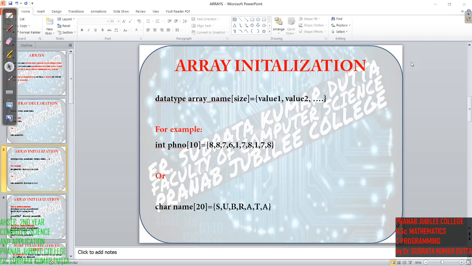Okay, so array initialization means what? Array declaration means I am telling the compiler that I will store some elements in the array with this name, whose data type is this. That means I am booking some memory locations where I will store the values. So what values will I store? That is written in array initialization.